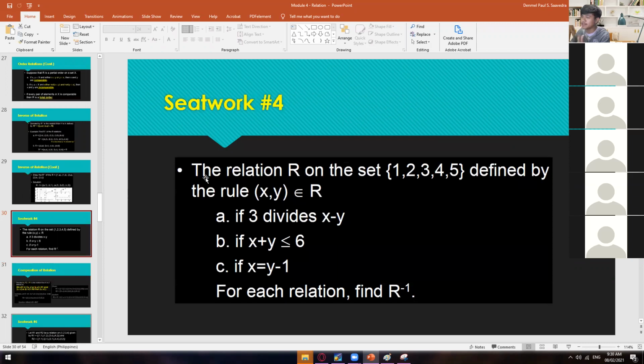Once you're done with those, you may now start answering Seatwork number 4. The relation R on the set {1, 2, 3, 4, 5} is defined by the rule that (x, y) is an element of R. Get the list of all the ordered pairs, and then for each relation, find the inverse relation. So I should see two answers: the ordered pairs and the inverse relation of those ordered pairs.